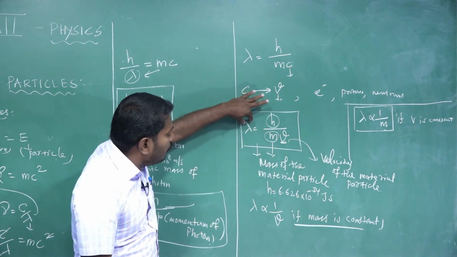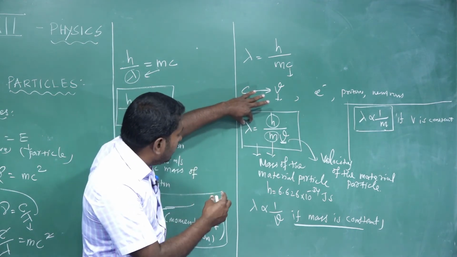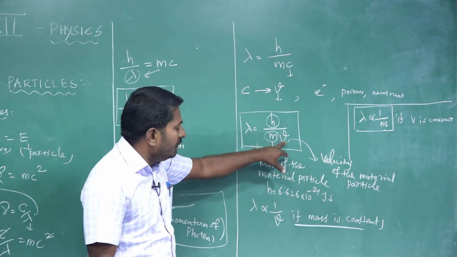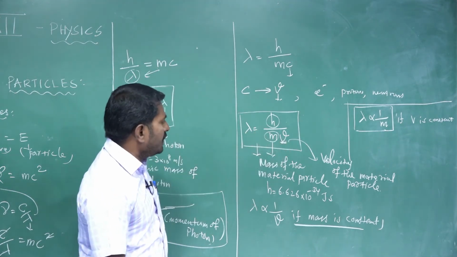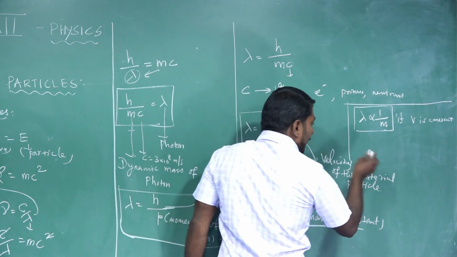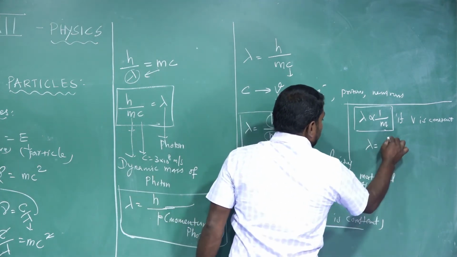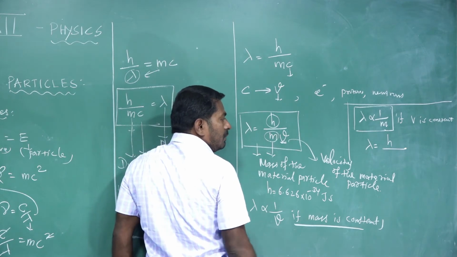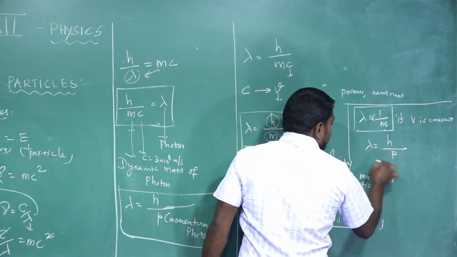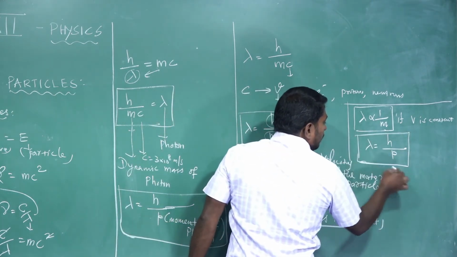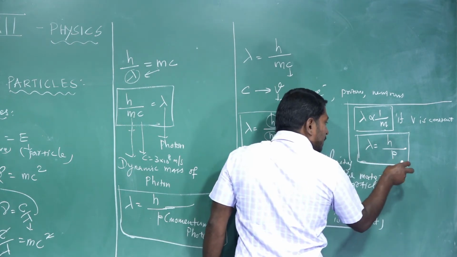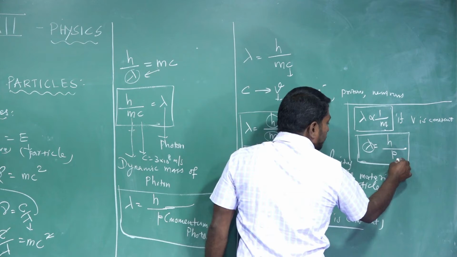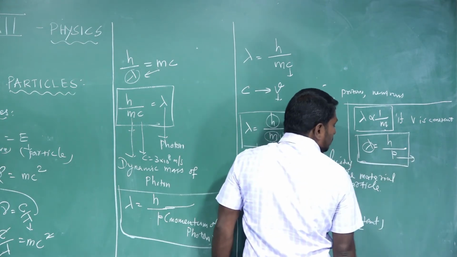The de Broglie wavelength of matter waves, lambda, is equal to h divided by mv. From this equation, we can write in another way: lambda is equal to h divided by the product of mass and velocity, which is called the momentum P of the moving material particle. So it is another important expression: lambda is equal to h divided by P, the momentum of the particle.